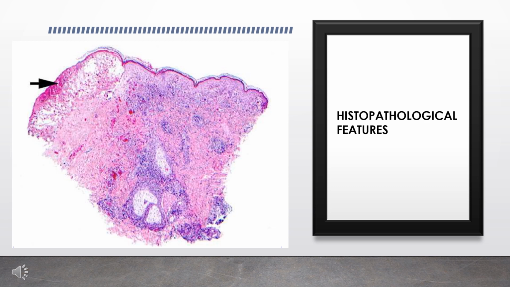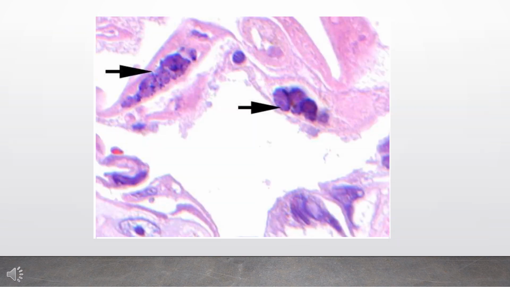So the arrow indicates the intraepithelial split. This picture shows the higher magnification of varicella zoster. The right side black arrow indicates the multinucleation of a Tzanck cell, whereas on the left side arrow you can see the nuclear inclusion with chromatin margination.